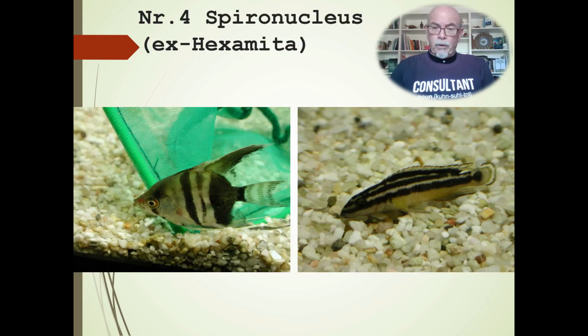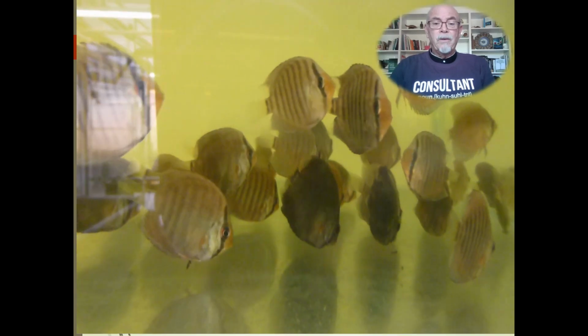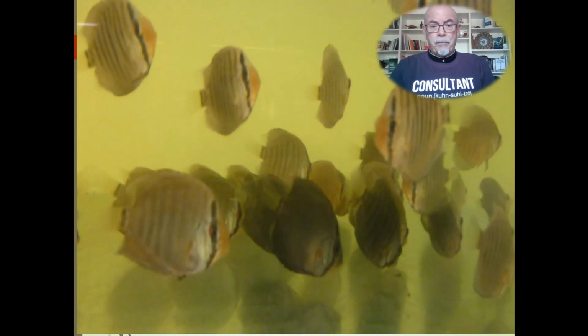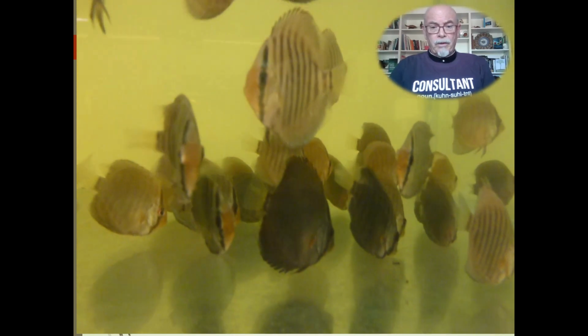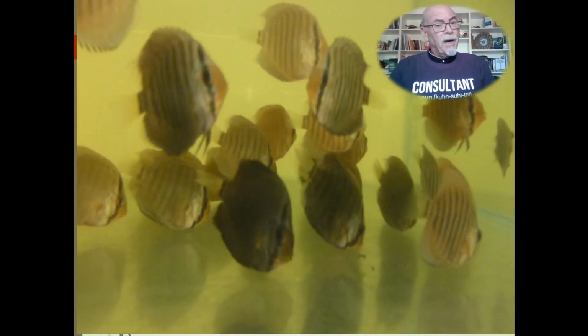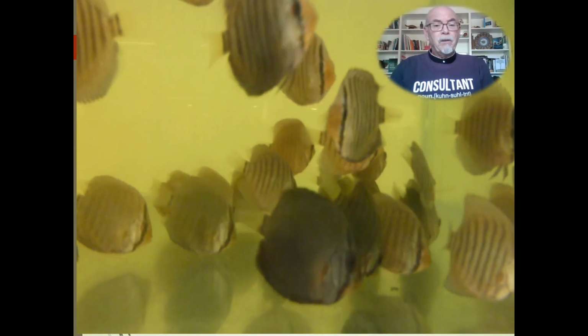Spironucleus, or used to be called Hexamita, and if you're a cichlid lover, Malawi or Tanganyika, or you like South American cichlids like angelfish, Pterophyllum species, or discus lovers, they know a lot about Spironucleus because it's very common in these kind of fish. And here we see a bunch of discus sitting in a tank from a breeder, and you can see the dark ones. Here they're getting skinny, they waste away, and sometimes they have slimy excrements, and there you can find the parasites.